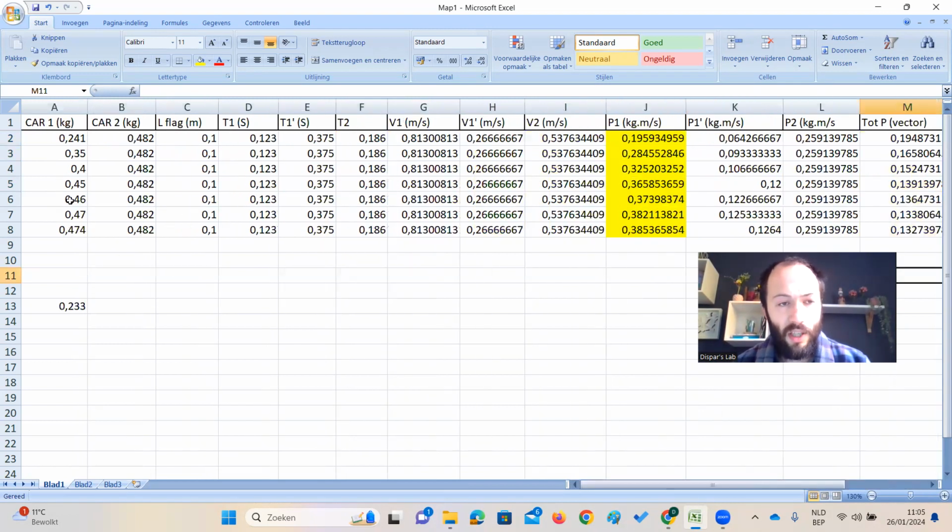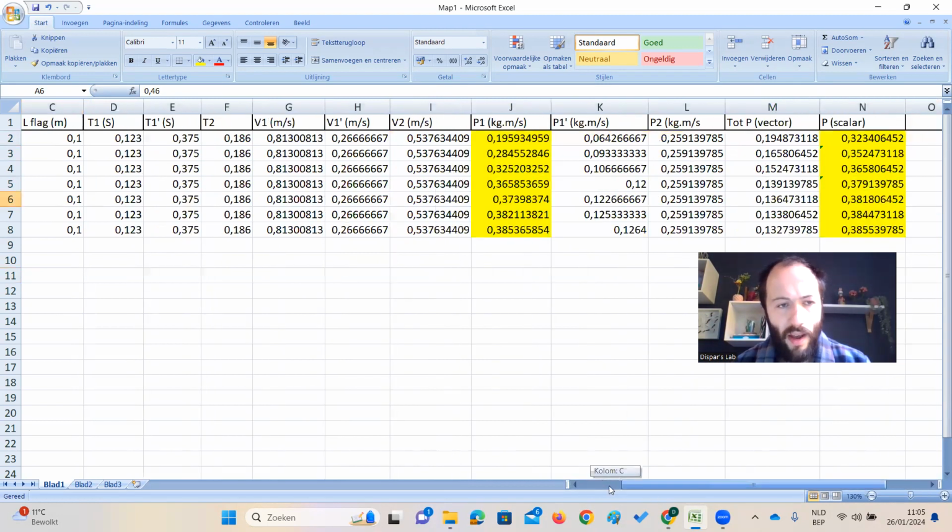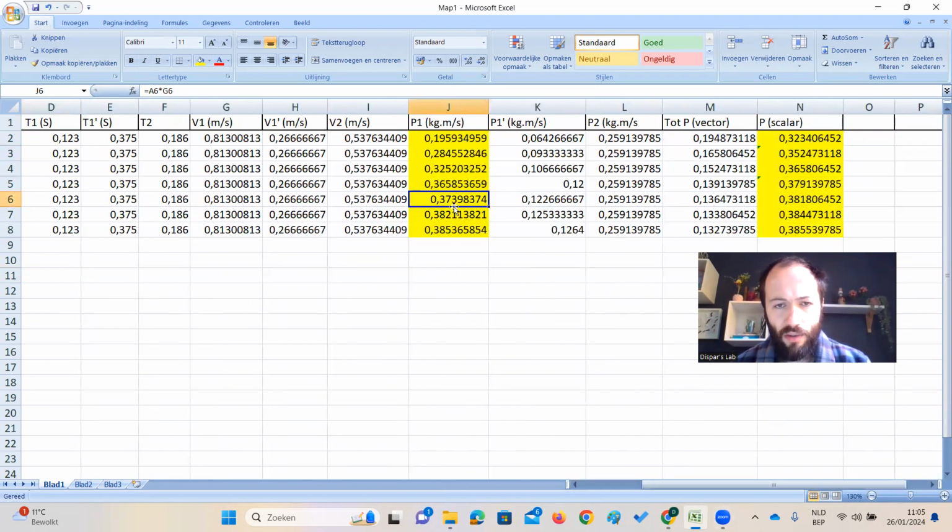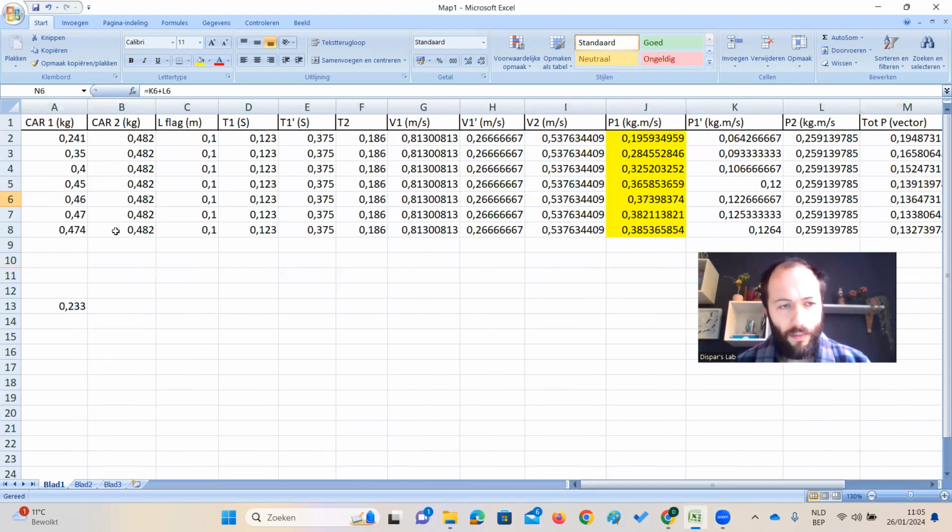Let's increase the mass of cart 1 to 460 grams. Then the total initial momentum is 0.373, and the momentum after collision is 0.381. So we still have 0.09 too much. Okay, could be an acceptable error range.